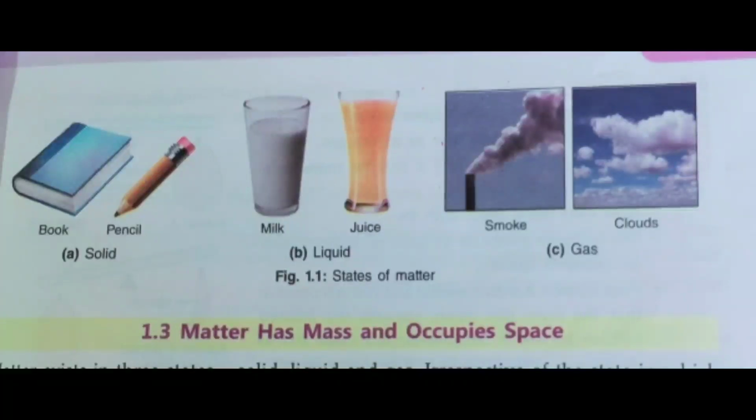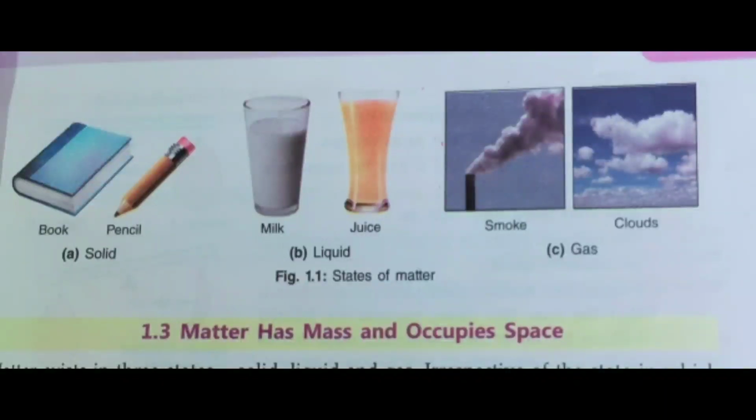Hello, my dear children. Do you remember what we had learned in the last class? Yes, we learned about matter, isn't it? What is matter? Matter is anything that has mass and occupies space, isn't it? And it can also be perceived by our senses. Perceive means we can see, touch, or feel. So we can see, touch, or feel matter.